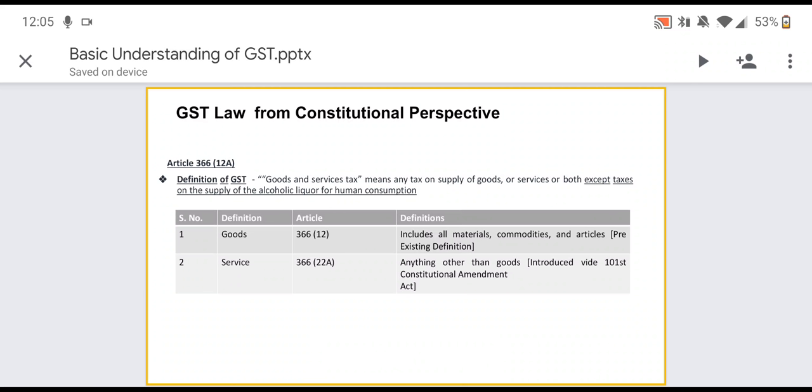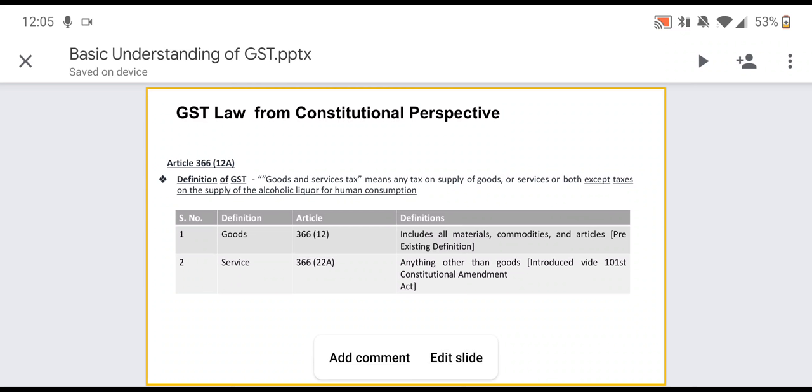So why was there a need for goods and service tax? Why was this act introduced? What were the limitations in the earlier regime which gave the government a reason to reconsider, to think about a new act? So guys, basically there were different kinds of taxes in the earlier regime before GST.